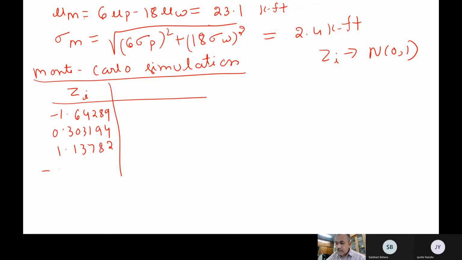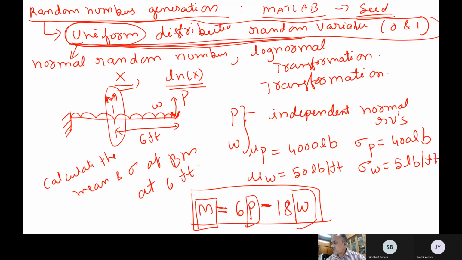Then 1.13782, then minus 0.314507, and then minus 1.08065. So 5 random numbers are generated on my computer, N(0,1). But now my load's mean value is not 0. It is 4000 lb.